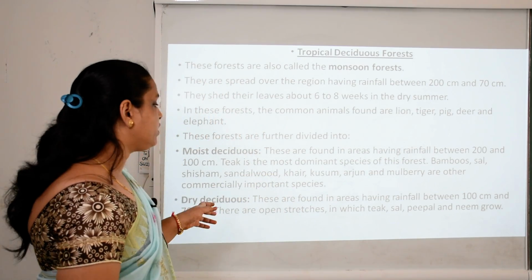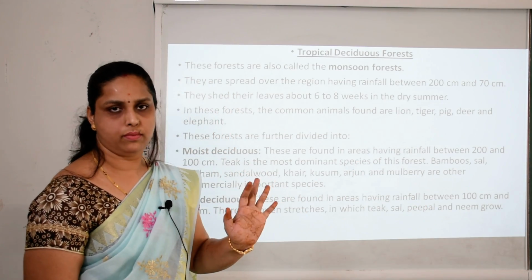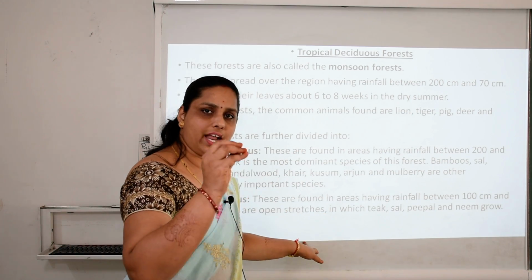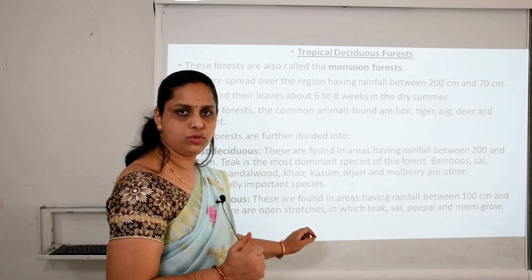And then in the dry areas, we only have teak, sal, peepal and neem. These kinds of trees are found there. So this is a slight difference. According to the rainfall, we have divided them into two parts.